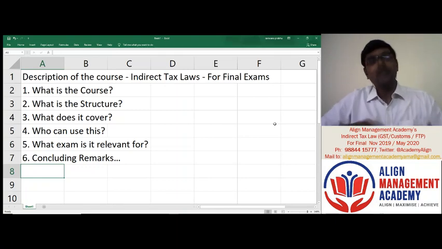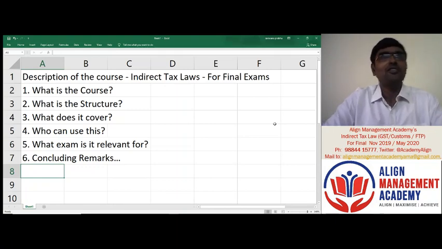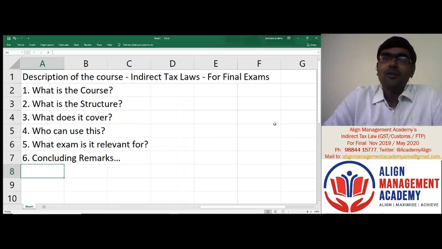This particular paper, indirect tax laws, is much anticipated by the student fraternity, predominantly due to two reasons. First reason being it is the last paper, at least in the CA final examinations, paper number 8. Once the students finish this paper, they have a break.